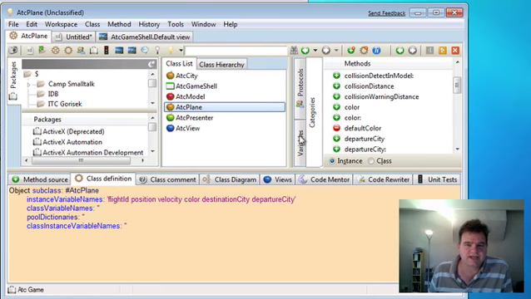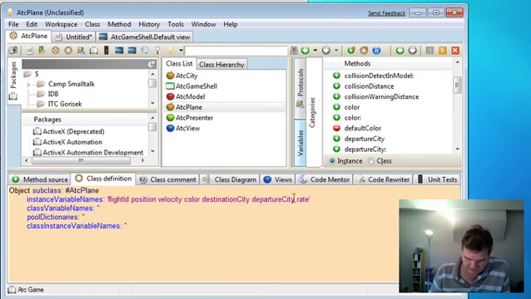First of all, let's go to ATC plane. And we can implement turn left and turn right in ATC plane to turn the plane left and right. I think the best thing to do would be to have a rate of turn instance variable, which keeps a tally of the current turning rate of the plane. That means we can basically use turn left to increase the turn rate to the left, and turn right to increase the turn rate to the right. So let's create a rate of turn instance variable inside our ATC plane.